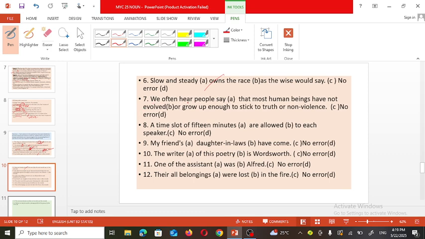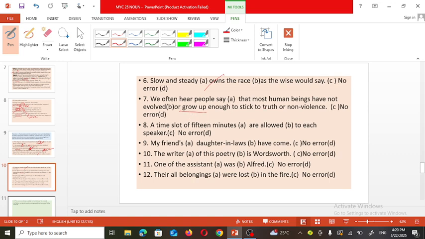Next one. We often hear people say that most human beings have not evolved or grown up enough to stick to truth or non-violence. Here, grow up is the wrong word. It should be grown up.